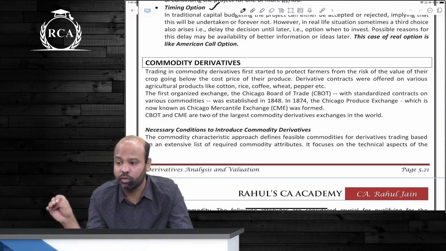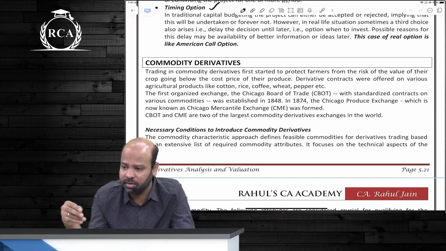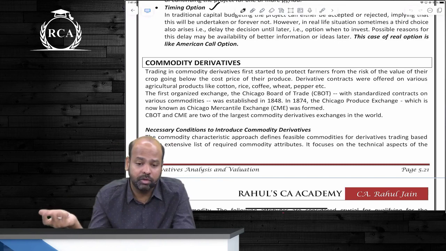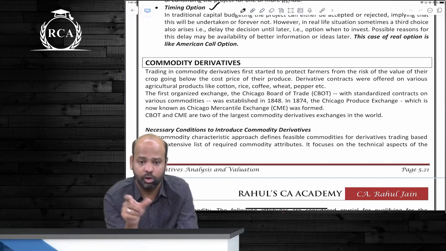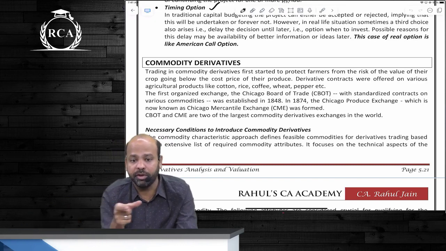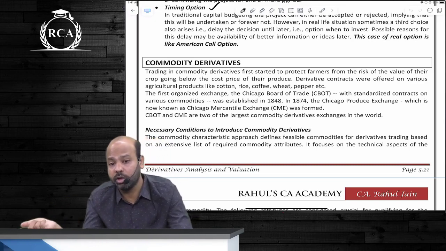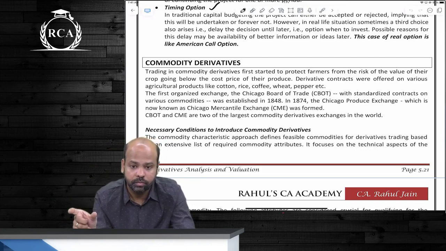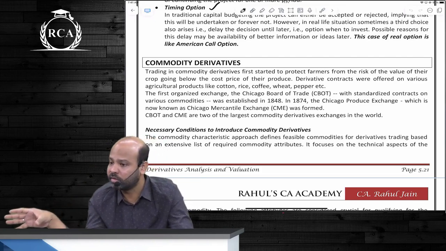Why will someone want to enter into a commodity derivative? It is majorly for the purpose of hedging. For you that commodity is a raw material, or for you that commodity is a finished product. You want to fix your input price, or you want to fix your output price. Remember I gave the example of gold. A jeweler is a wholesaler, he sells gold.